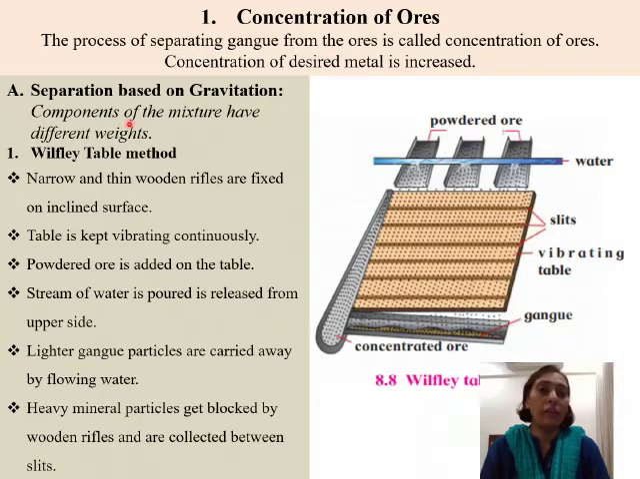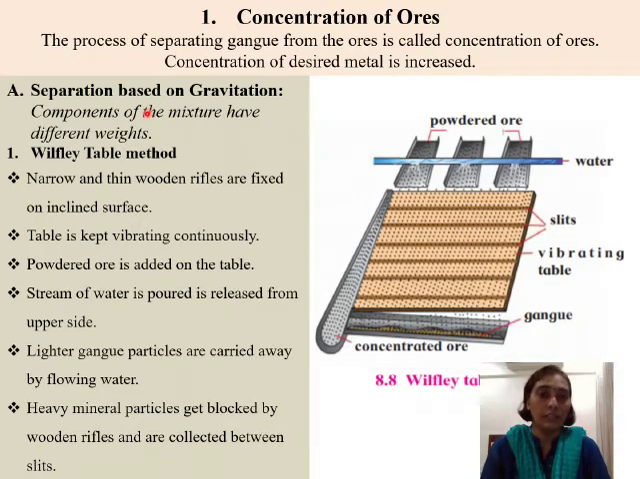So generally the gangue particles are very light in weight, whereas metals are heavy. So difference in the weights are taken into account when separation is being brought about using gravitation method. Before concentrating, the ore is crushed and it is converted into a fine powdered form,